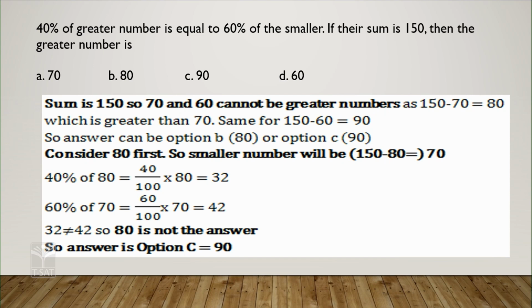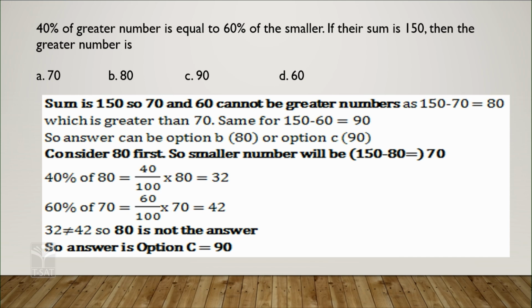40% of the greater number is equal to 60% of the smaller number. If their sum is 150, then what is the greater number?